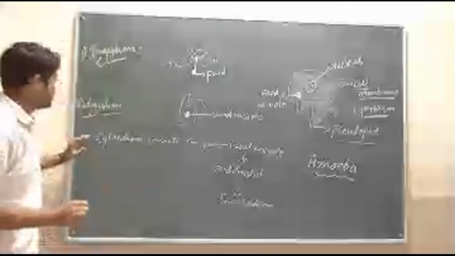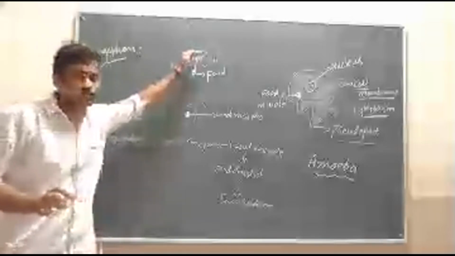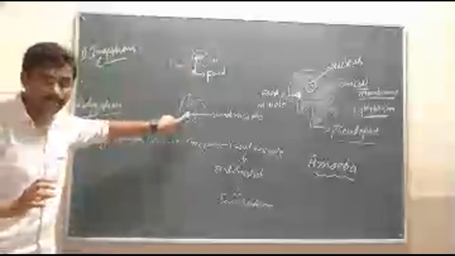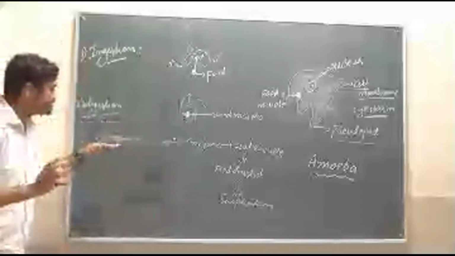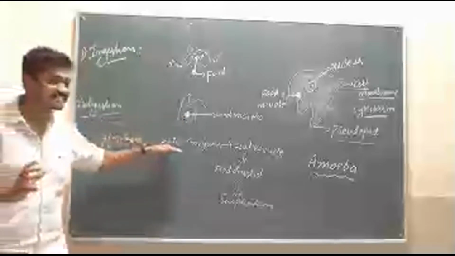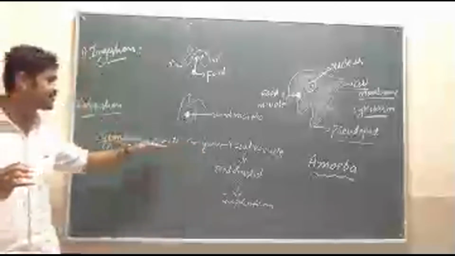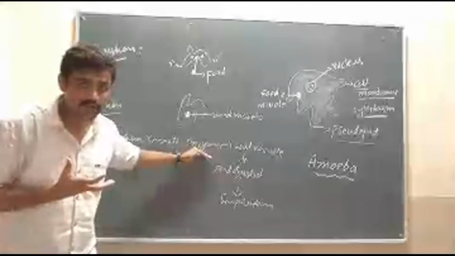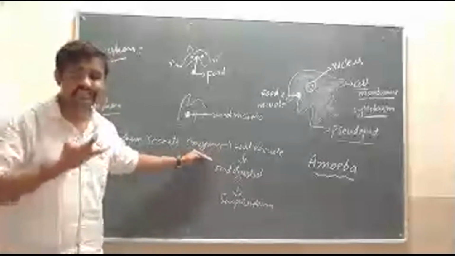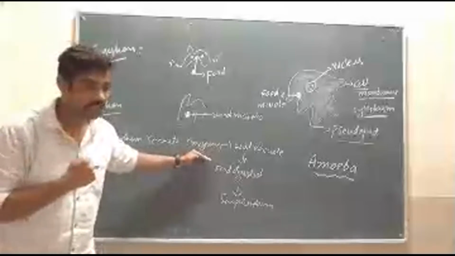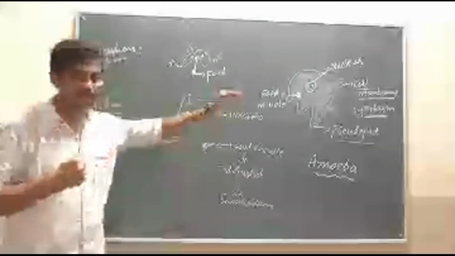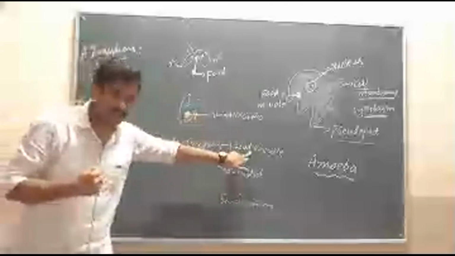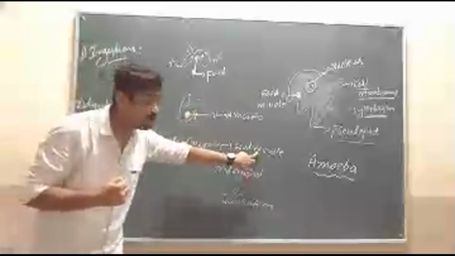As soon as the food enters into the cell, the food is digested in the food vacuole. How, sir? Because the cytoplasm secretes the enzymes. Enzymes are nothing but chemical reactions. These are very helpful for the body or a cell. These enzymes will enter into the food vacuole. Then the food is digested.